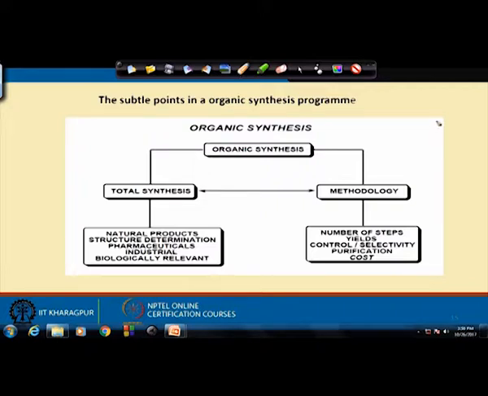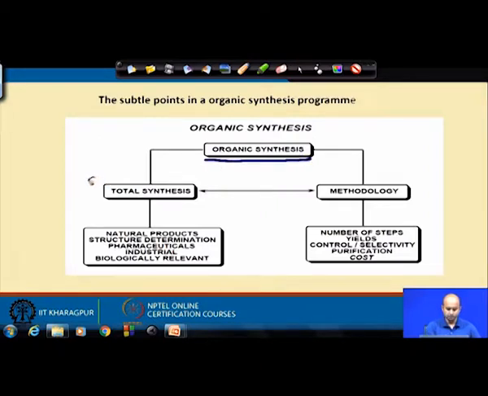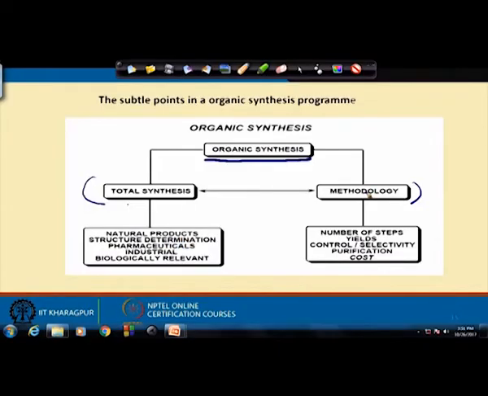As you can see on this slide, organic synthesis has been classified into 2 subsections. This is the central area, and it has been classified into 2 areas, where total synthesis comes and methodology comes. Now, total synthesis and methodology are closely interlinked. What are methodologies? These are basically single step transformations, like a Wittig reaction, like a Swern oxidation, like a PCC oxidation. You will be using those methodologies to make a target molecule.